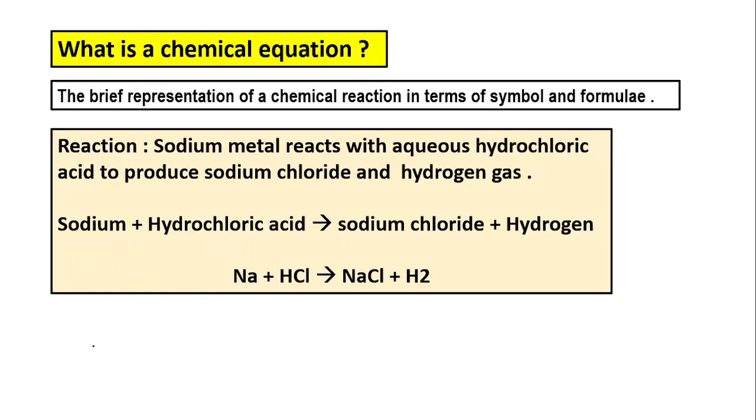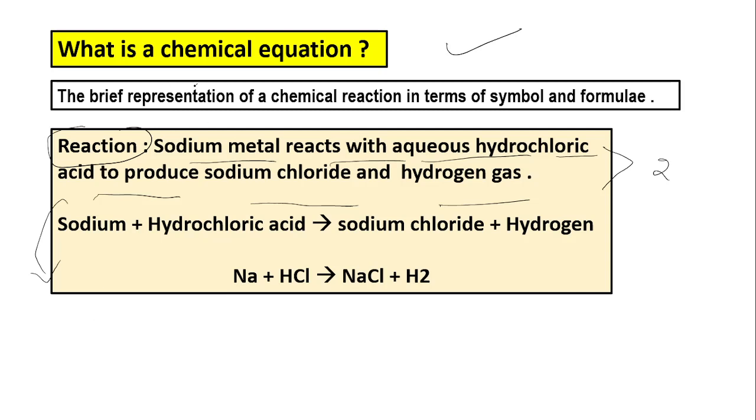Now let us know what is a chemical equation. What is a chemical reaction? We have already learned. Sodium metal reacts with aqueous hydrochloric acid to produce sodium chloride and hydrogen gas. This is a two-line reaction. This is boring. If we learn in this way by writing the reactions line by line, then we will get bored, and most of the information is also not presented here. So we can write this chemical reaction in short form.